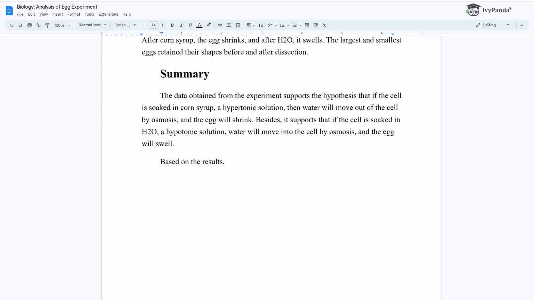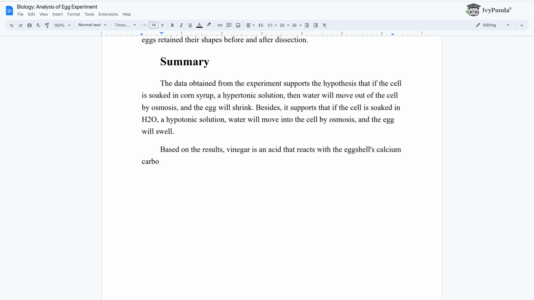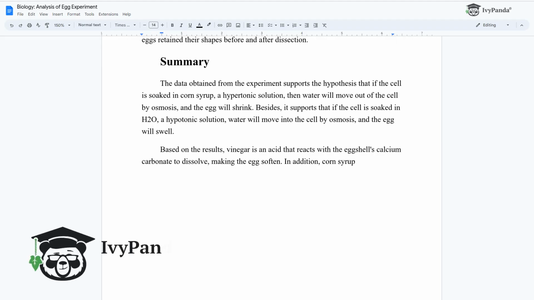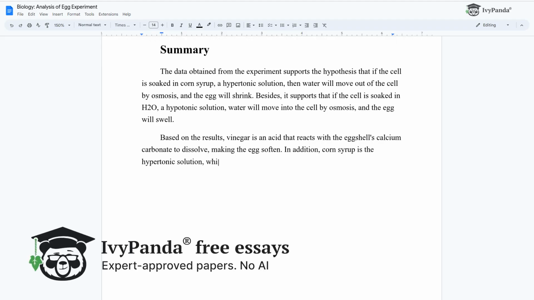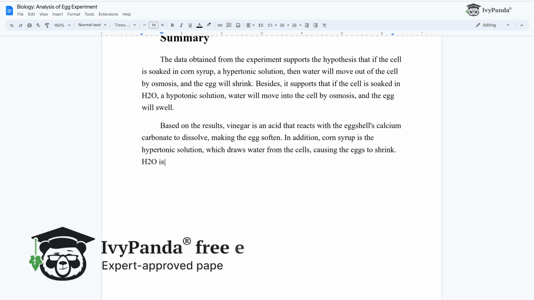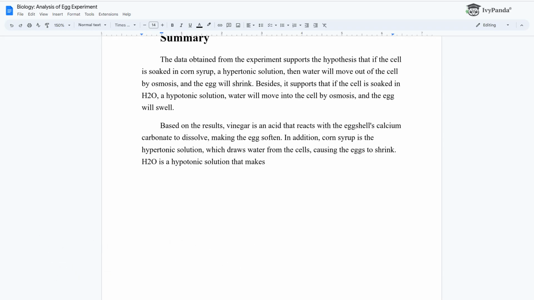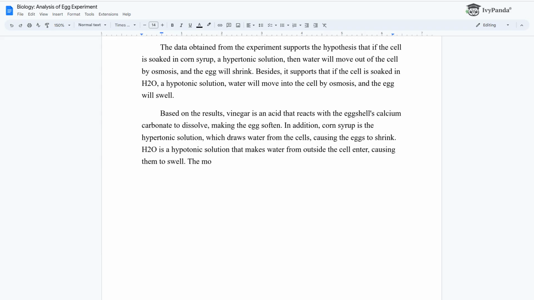Based on the results, vinegar is an acid that reacts with the eggshell's calcium carbonate to dissolve, making the egg soften. In addition, corn syrup is the hypertonic solution, which draws water from the cells, causing the eggs to shrink. H2O is a hypotonic solution that makes water from outside the cell enter, causing them to swell. The movement of water in both solutions is by osmosis.